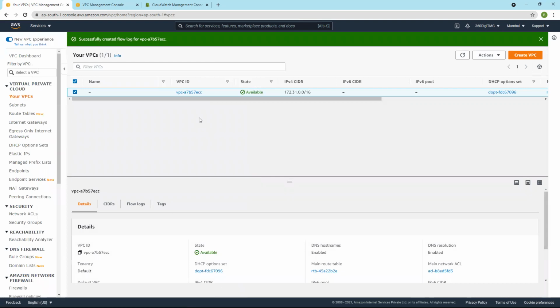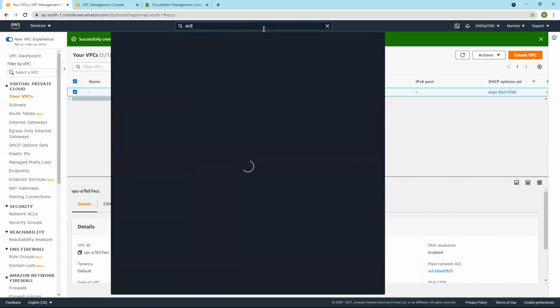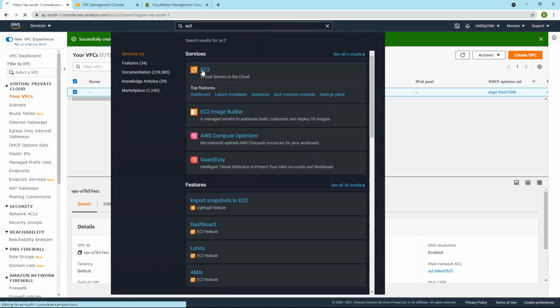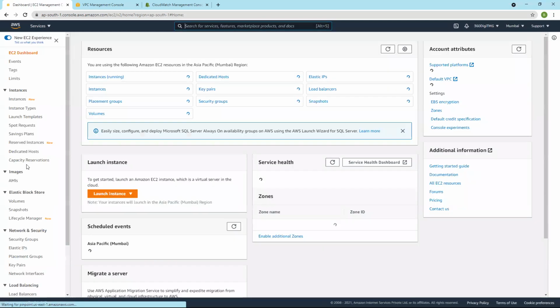So how it monitors the traffic coming into the VPC and traffic going out of the VPC is by monitoring ENIs, Elastic Network Interfaces, of EC2. We talked about ENIs, right?